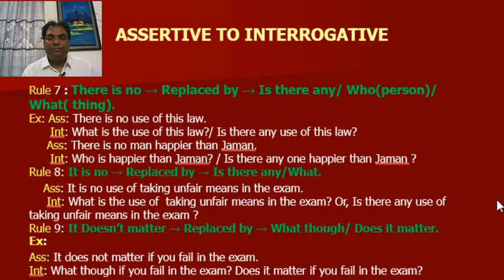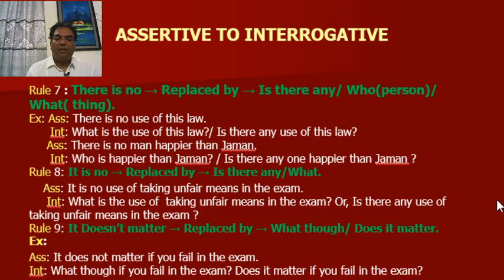Rule number 7: "There is none" will be replaced by "is there any" or "who" if it indicates a person, or "what" if it indicates a thing. For example, there is no use of this law. What is the use of this law? Or is there any use of this law? Next, there is no man happier than German. Who is happier than German? Or is there anyone happier than German?